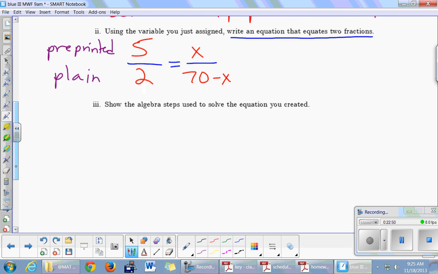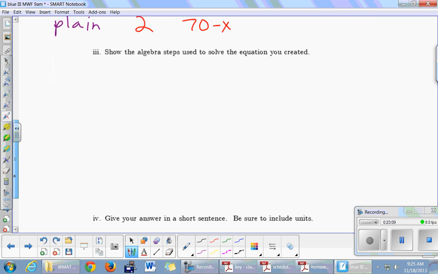Okay. We now have fraction equals fraction. What math word is that called? That's a proportion. And how do we solve proportions? Please don't say cross multiply. Multiply both sides by both denominators. All right, with your neighbor, see if you can find the solution. Find X.